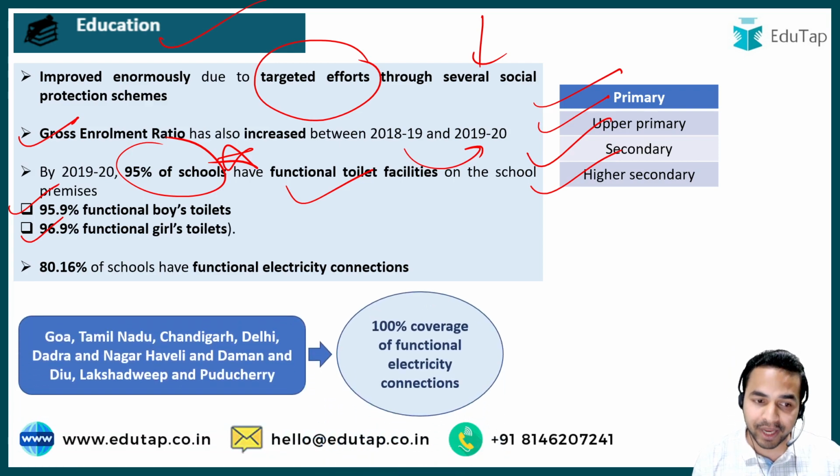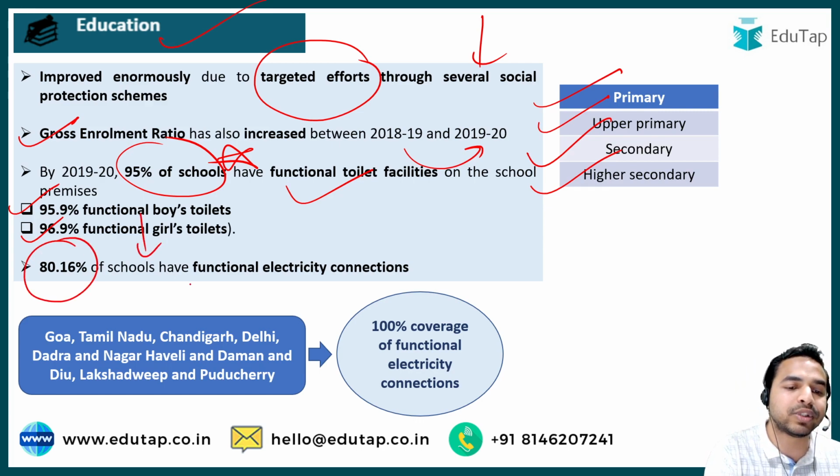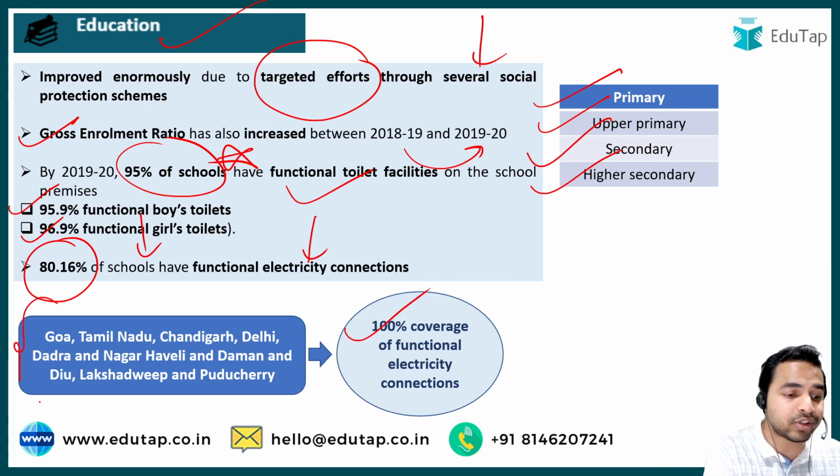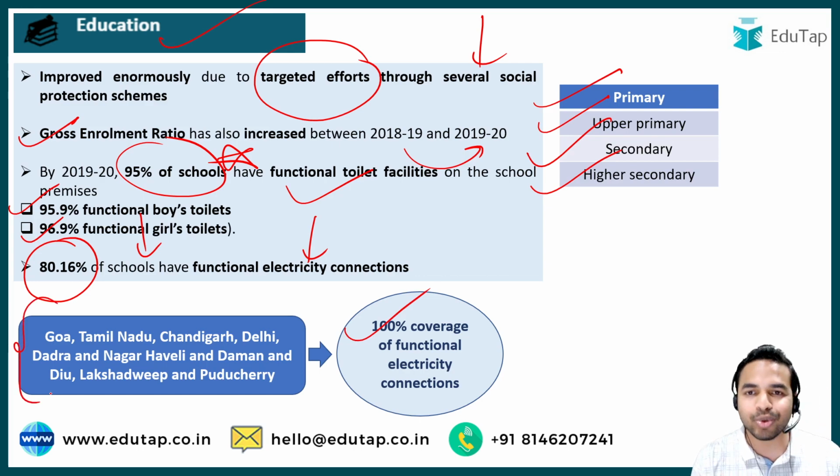Now guys, apart from that, when we talk about the functional electricity connections, it was found that 80.16% of the schools are having functional electricity connections. And when we talk about the states which are having 100% coverage of functional electricity connections, the whole list of these states is mentioned here. You can go through them on your own.